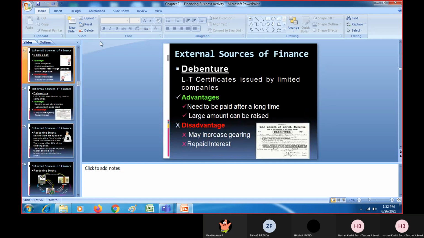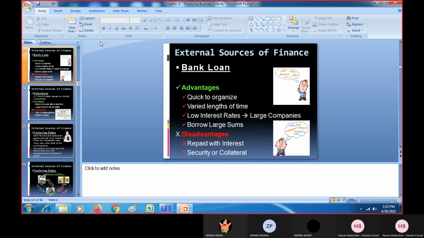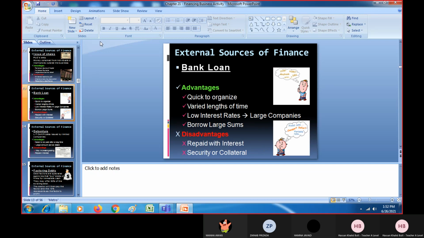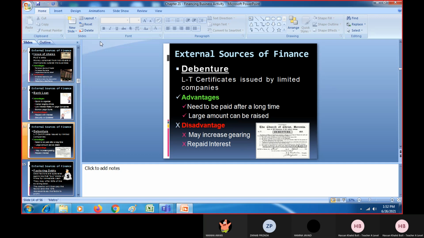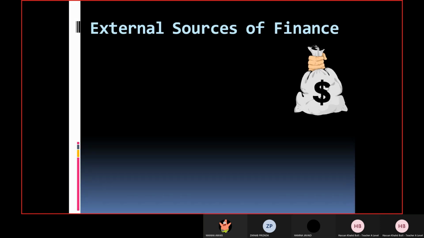And last time we discussed debentures as an external source of finance. We did discuss factoring of debts as well. Okay, let's move on. So bank loan, we discussed it, and then debentures, we did discuss that as well. And now this is factoring of debts, or debt factoring, we can say that.